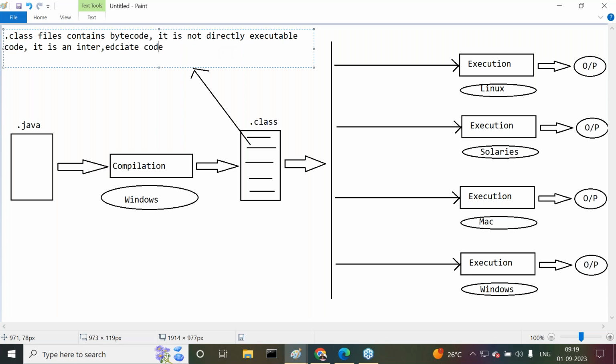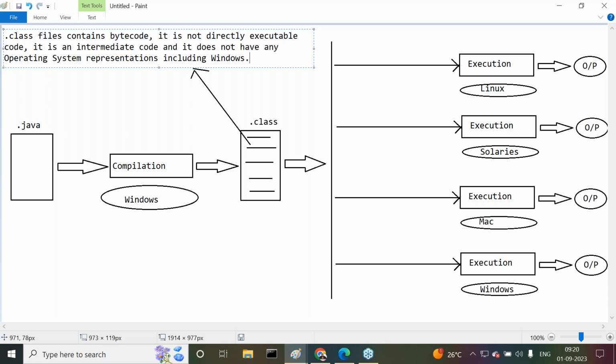It is not source code, and at the same time it is not directly executable code. It is an intermediate code, and it doesn't have any operating system representations, including Windows.